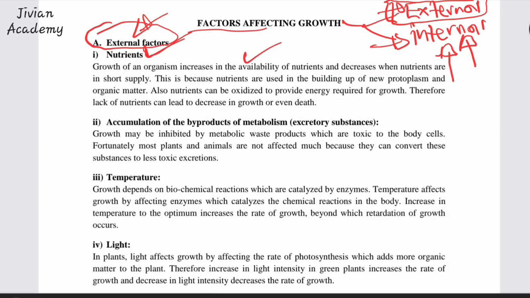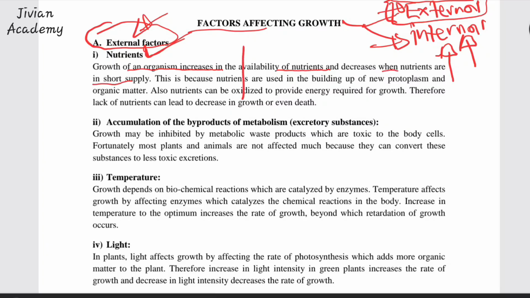Now, as a biology student, there is no shortcut in biology, but if I can give you one shortcut, whenever you read sentences like this, try to summarize them in your biology book. I don't want summaries where you have a lot of words. Try to summarize them using what? Using graphs. For example, when you read a statement like this, that growth of an organism increases with the availability of nutrients and decreases when nutrients are in short supply.